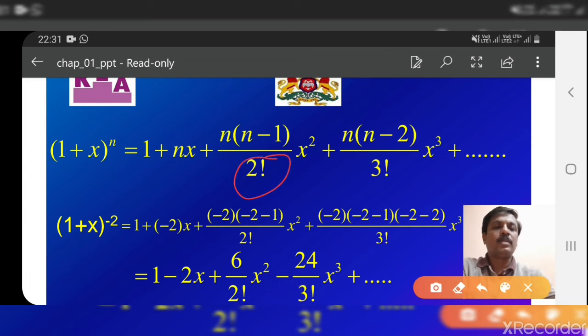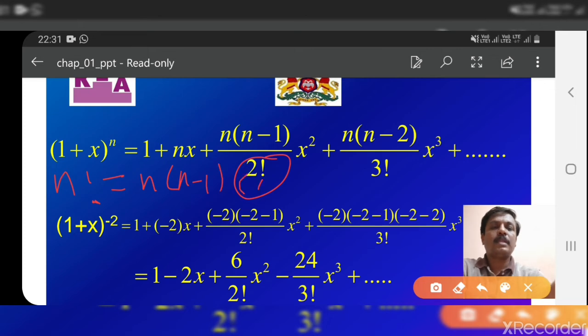I hope you know this factorial. Otherwise I will tell you. Factorial means, suppose if n factorial, we write it as n followed by an exclamation mark. So n factorial is defined as n into n minus 1